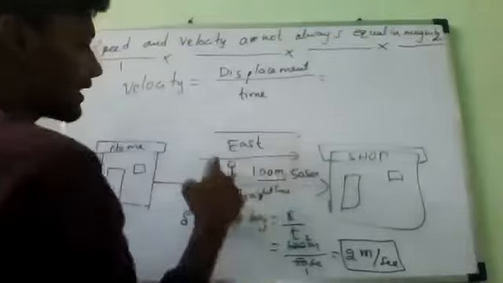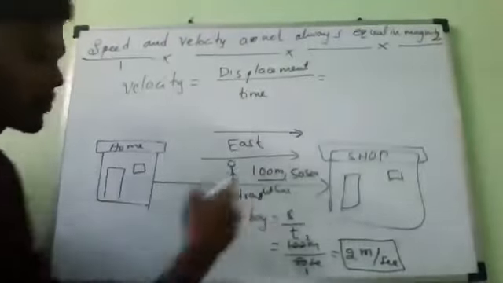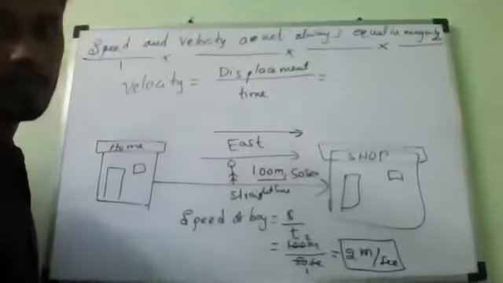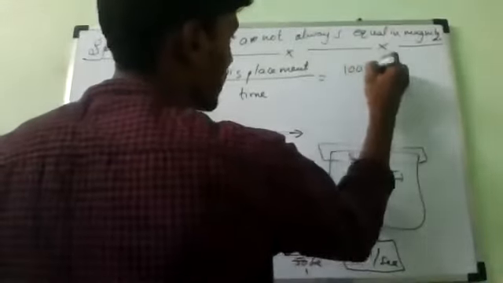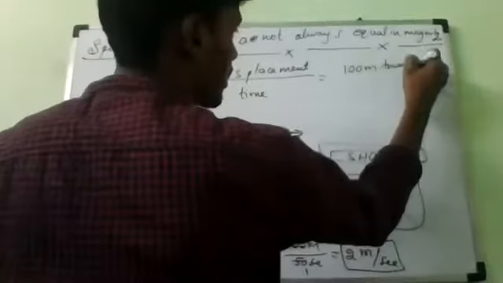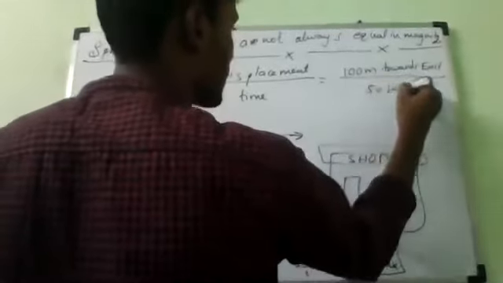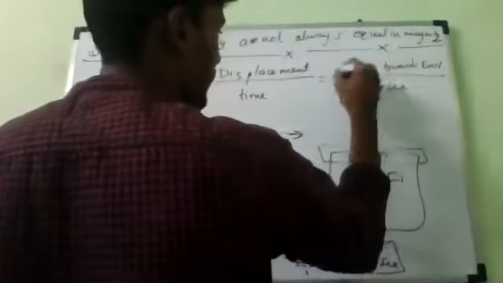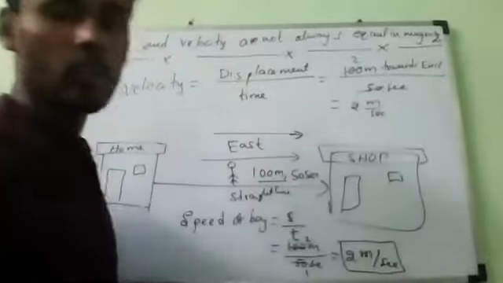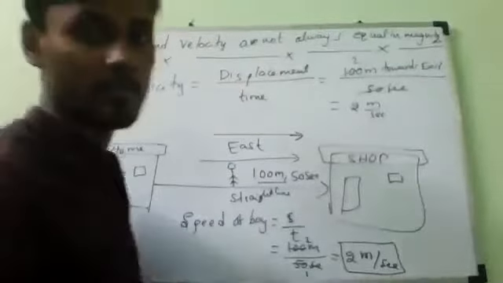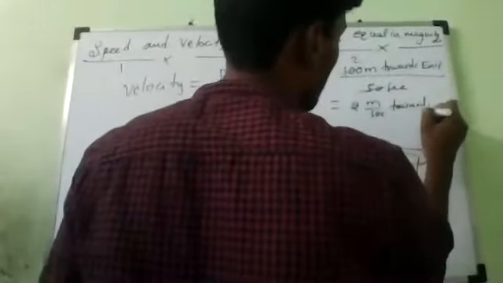What is the displacement? 100 meters towards the east, divided by time, which is 50 seconds. So it is equal to 2 meters per second. And what is the direction? 2 meters per second towards the east.